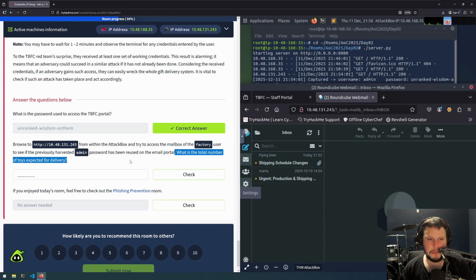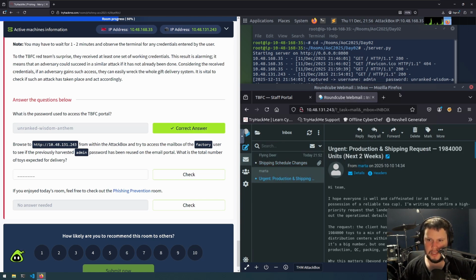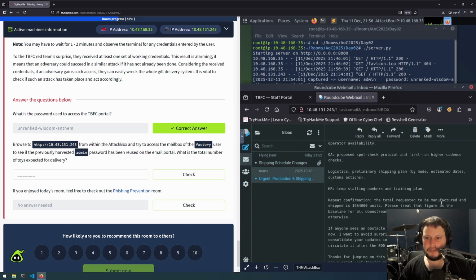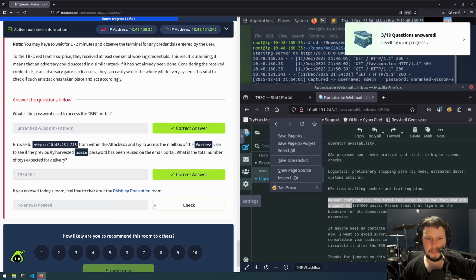So, what is the total number of toys expected for delivery? So let's take a look at, this is the email that we sent. But then here's another email of theirs. And we can see by searching through the email, it's requested for 1,984,000 units. So 1984000, which is correct.